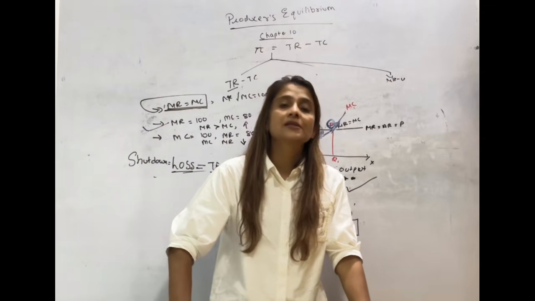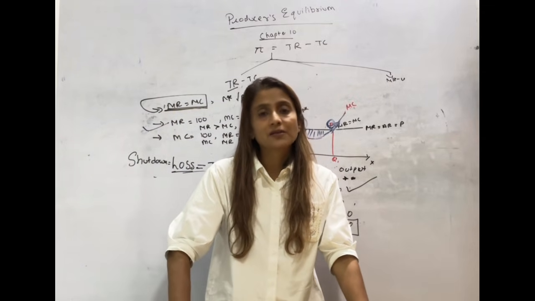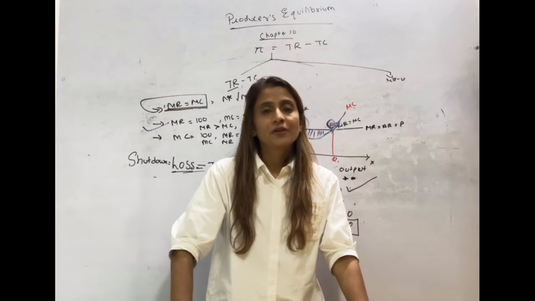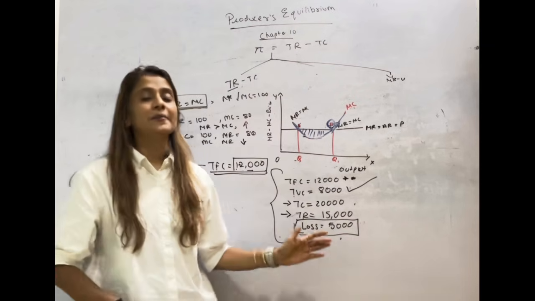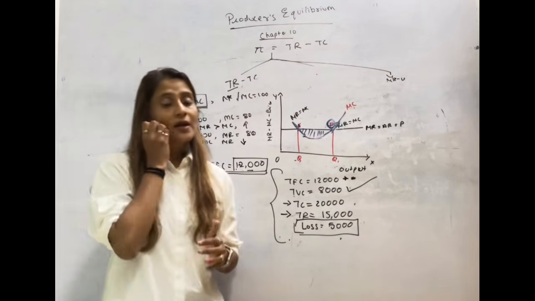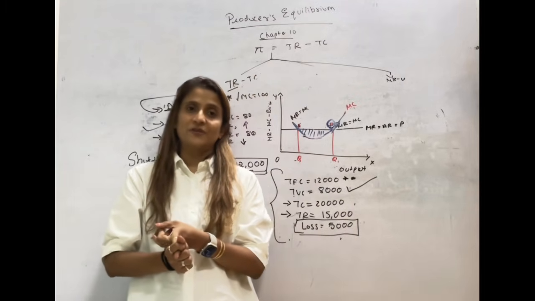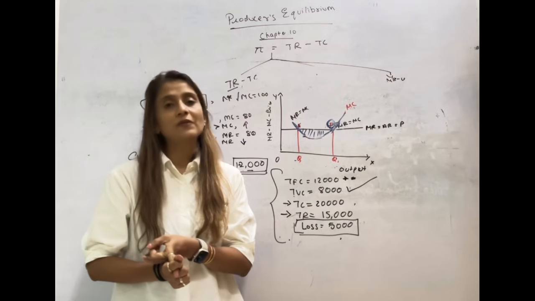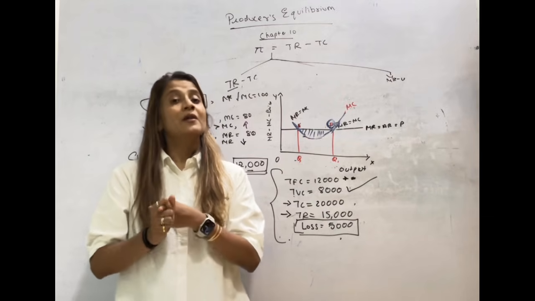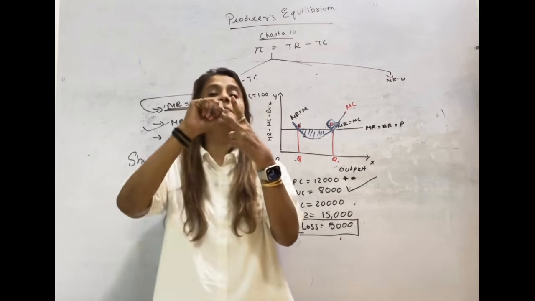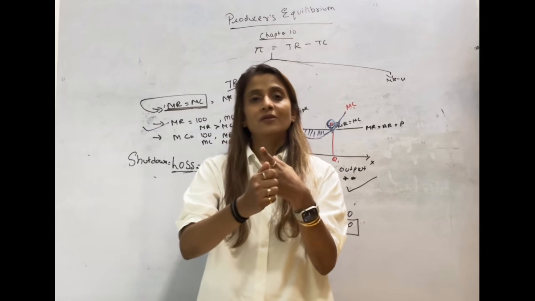That is called equilibrium. So this is how we follow the MR and MC approach. Again I am repeating, only one condition is not sufficient to get equilibrium. Only MR equal to MC will not give you the equilibrium situation. MR should be equal to MC plus MC should cut MR from below.